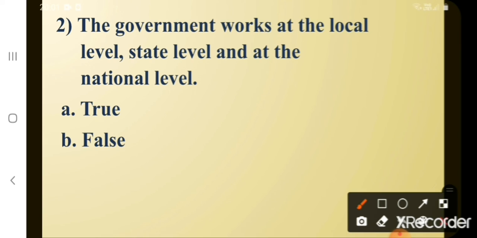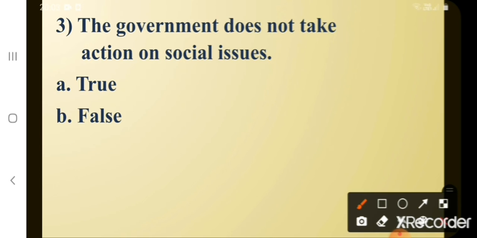A. True, B. False. What's the correct option? Yes, A. True. Third one, the government does not take action on social issues. A. True, B. False. What's the correct option? Yes, B. False.